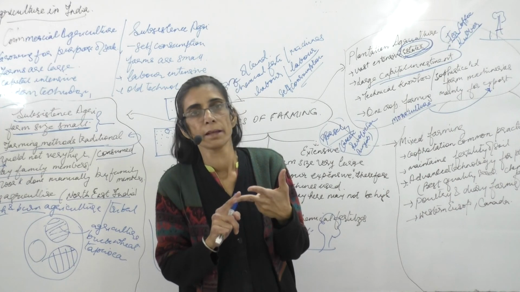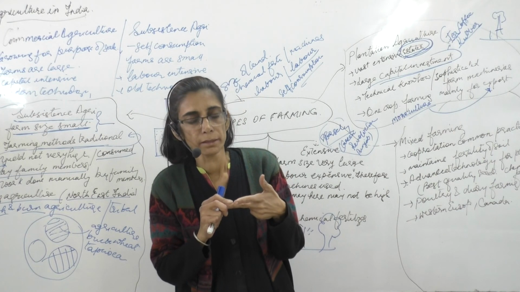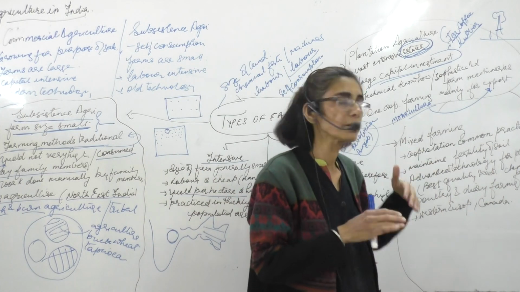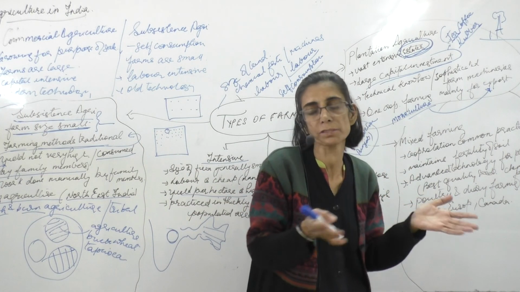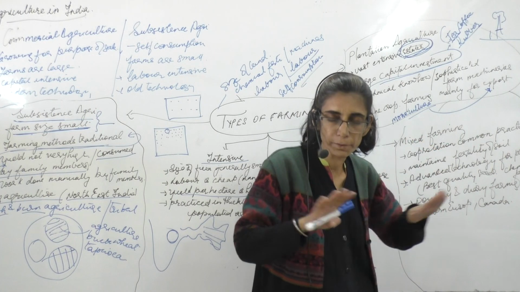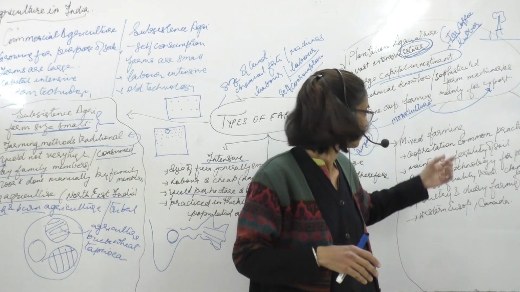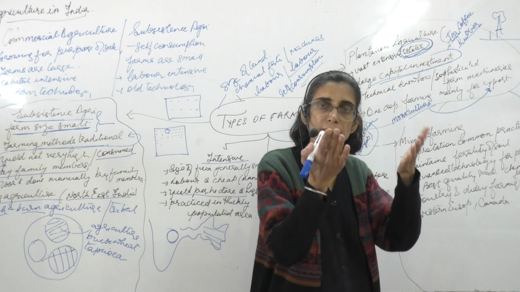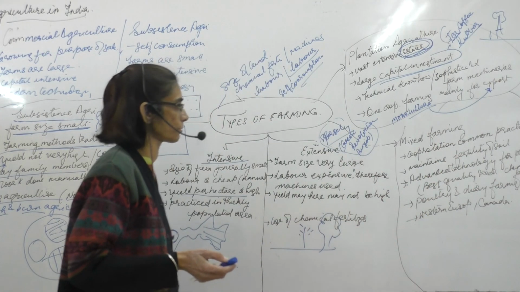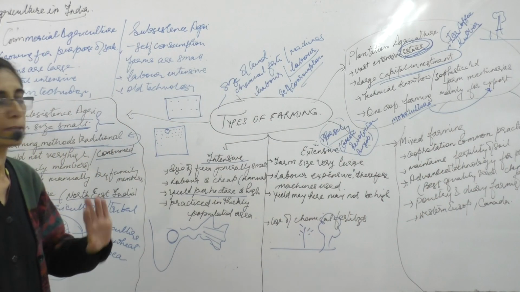The cattle that they keep gives them the yield and gives them the cow dung as a fertilizer, whereas in the crops that they grow, whatever is left out is basically the fodder for the animal.